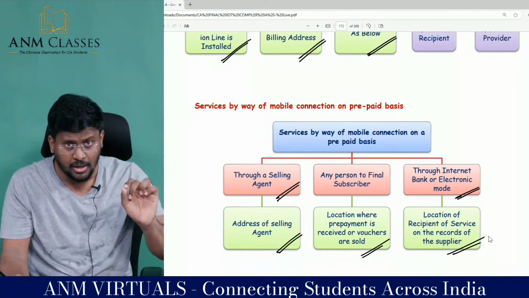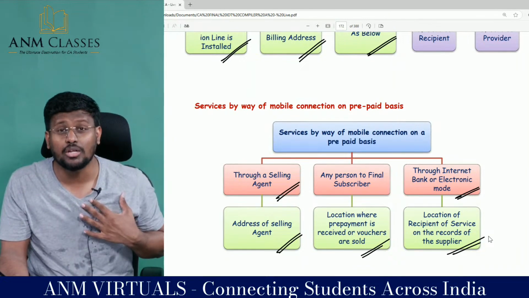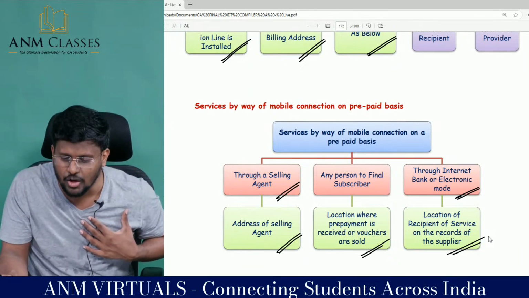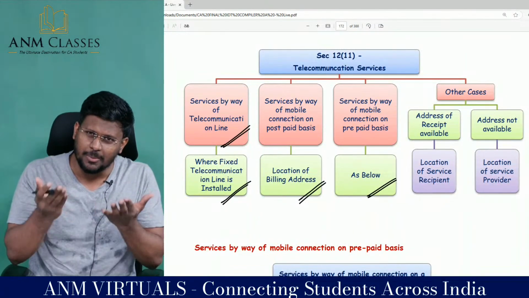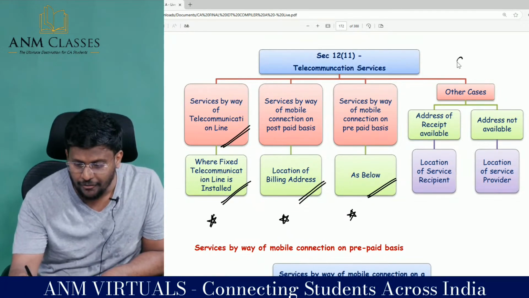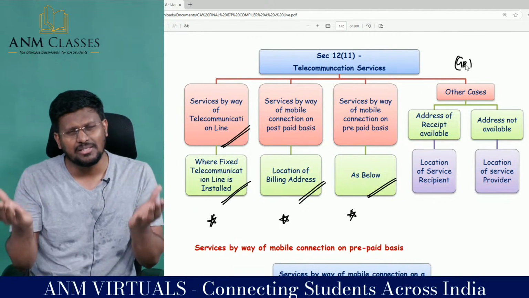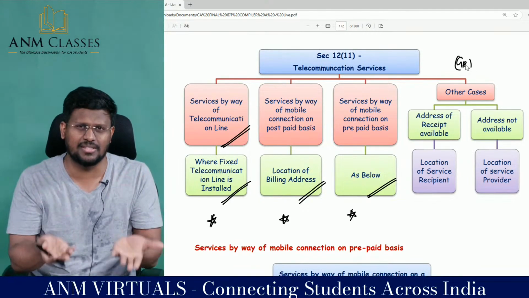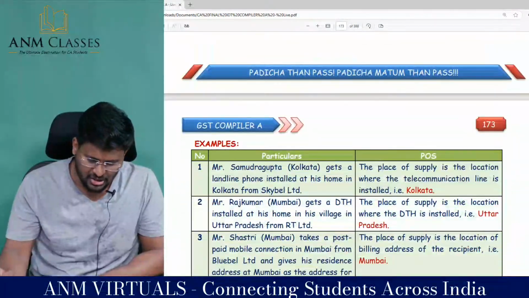Don't stop there. Repeat: location of the recipient of service on the records of the supplier. Okay, sir. If you are not able to find out the place of supply by following 1, 2, 3, then you have to follow the general rules. What is the general rule? Where the address is available, then the location of the recipient. Where the address is not available, then the location of the service provider. Fantastic.